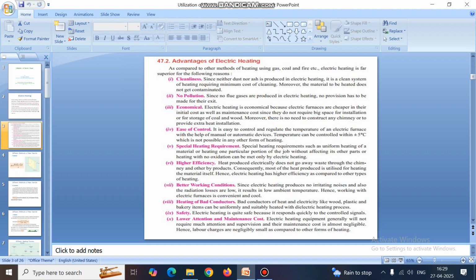Special heating requirement, high efficiency: the electrical system is highly efficient, with better working conditions. Heating of bad conductors is possible, with safety and lower attention and maintenance cost. These are the various advantages of electrical heating.